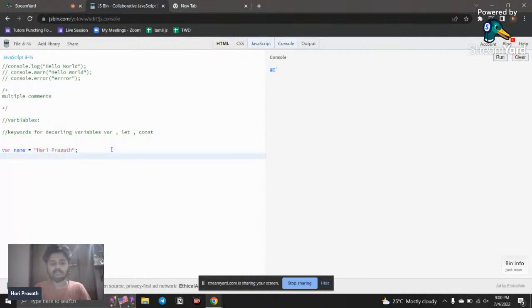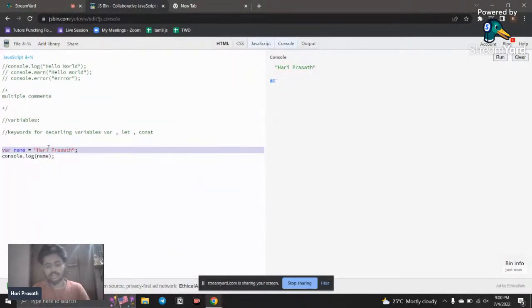So how can I identify whether my value is successfully inserted inside the variable? How can we check? We can do it by using console.log. I'm going to say console.log and I want to call the name. So this is the variable, and I call that variable, go here and run, and you can see that if I call that variable, this value is displayed. So that's all about declaring a variable.